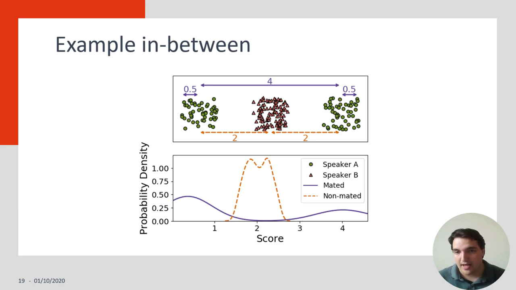Here we have an example. We have 2 speakers, speaker A and B. We see that the utterances of speaker A are put in one of the 2 clusters, on the left or the right, while speaker B is always put in the middle cluster. If we use our own data, which is the center of each of the clusters, and we compute all of the scores, this is the score distribution that we get. We see that here, this is an in-between case, and the measure of LLR min will give some level of privacy that is significant, while linkability will tell that there is 0 privacy.